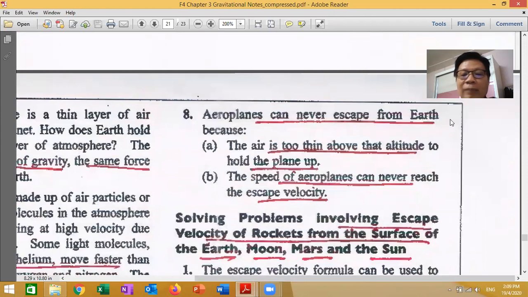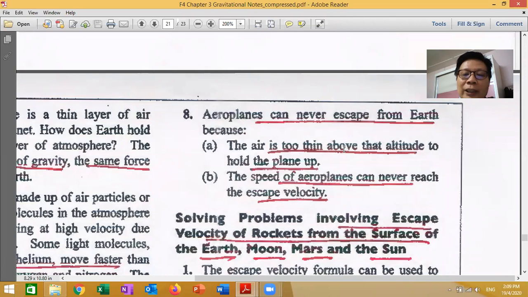Aeroplanes can never escape from the Earth. Aeroplanes, not like our MH370. Because the air is too thin above the altitude to hold the plane up. And the main reason is that the speed of the aeroplane can never reach the escape velocity. It cannot get 11.2 kilometers per second. So these are the two reasons.